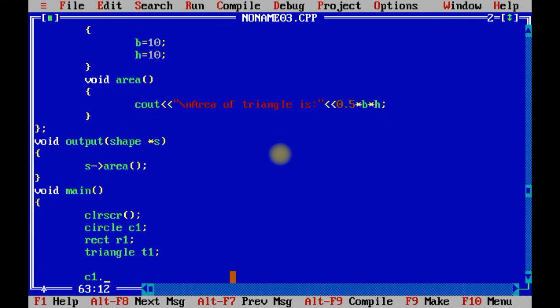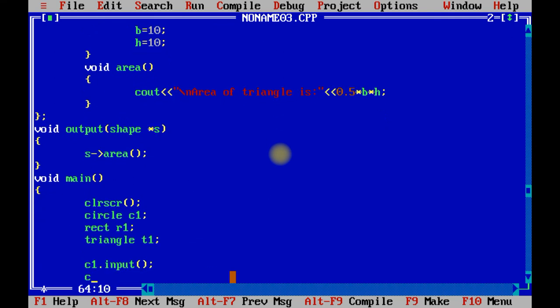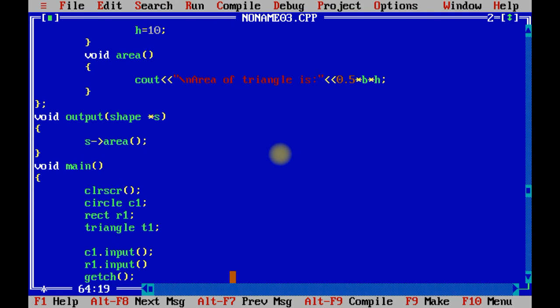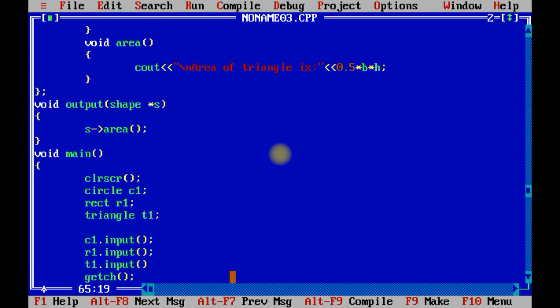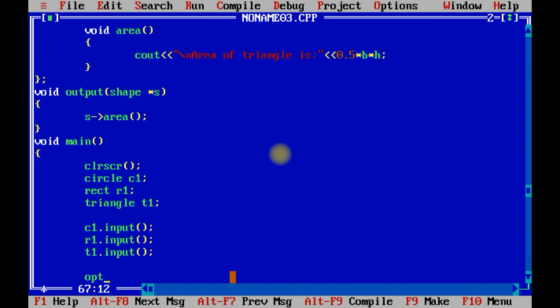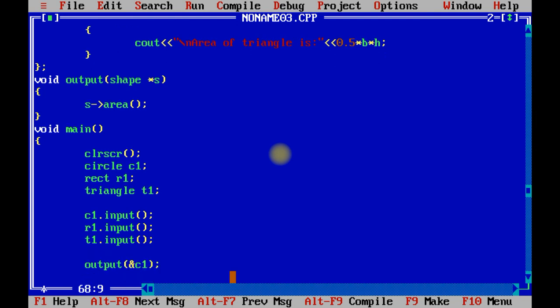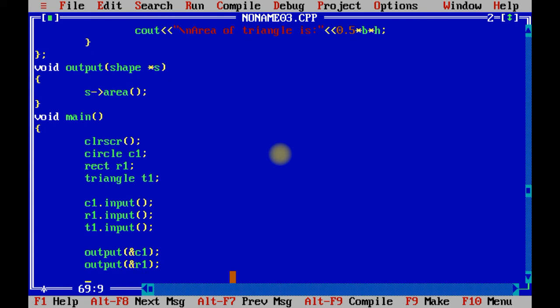Now first of all let us call input method using C1, then R1 and then T1. Now output method, which is not part of any class, so we just need to pass the reference first of all C1, then R1 and then T1.